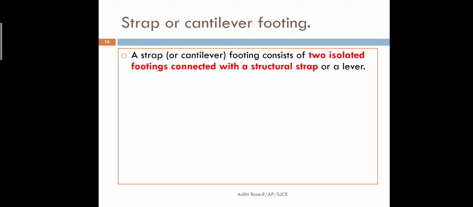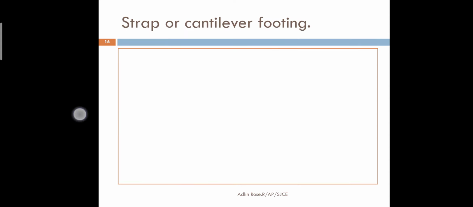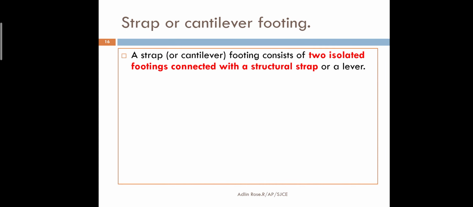In the combined footing, when two columns come together, we connected both with a single bed of foundation. When two columns come together and you go for isolated foundations, they might overlap, and that's why we went for combined footing.